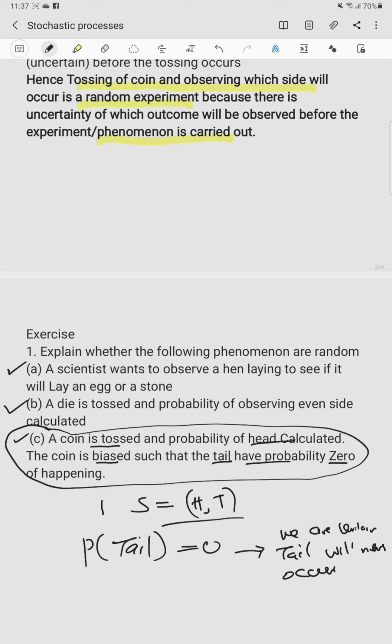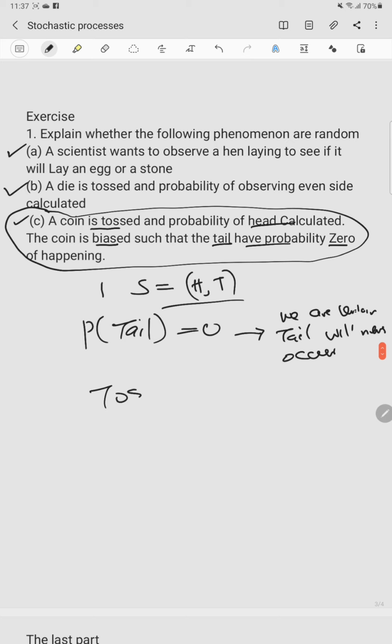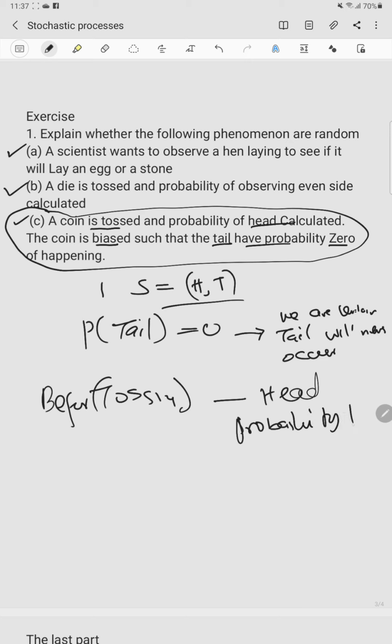That means whenever we toss this coin, we will always expect to observe a head. Even before we do the experiment of tossing a coin, we already know a head will appear with probability 1. Hence, this phenomenon or experiment or process is not random.